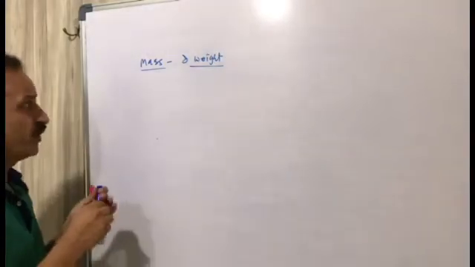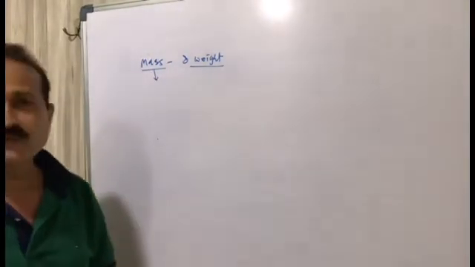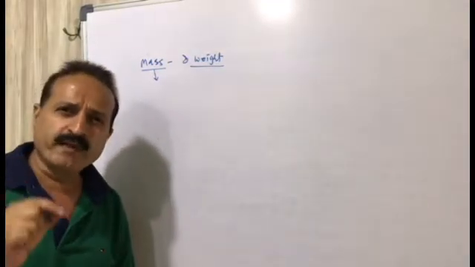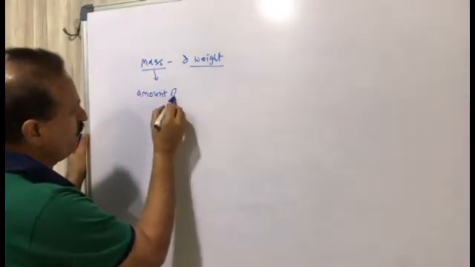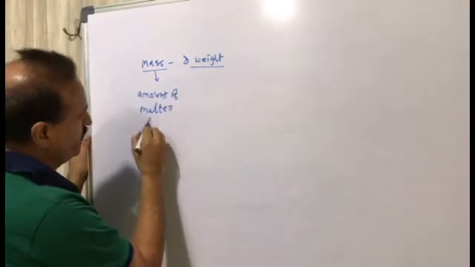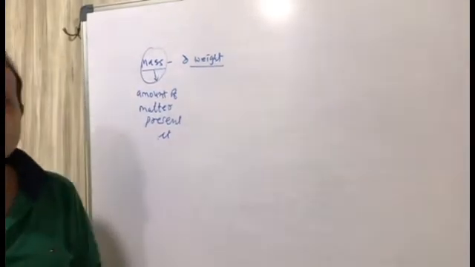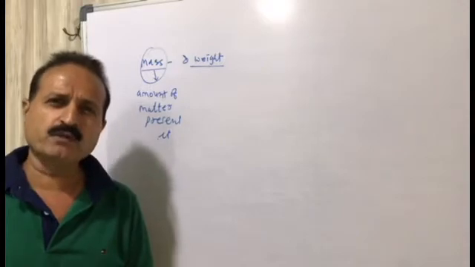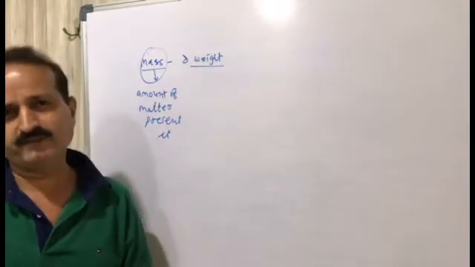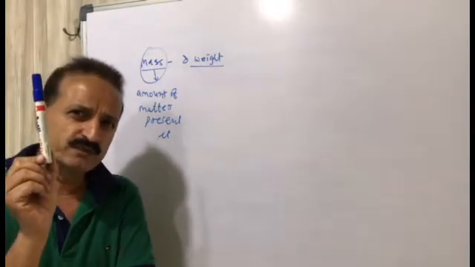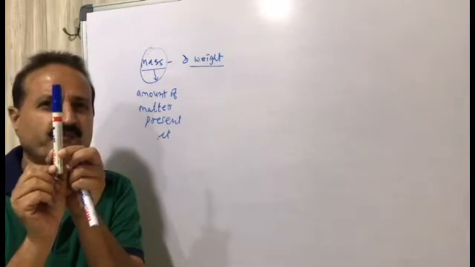So mass means what? Mass of the substance is the amount of matter present in it. That is called mass. Mass of substance means amount of matter present in it. For example, for this substance, if I want its mass, then I get it according to how much amount of substance is present in it.